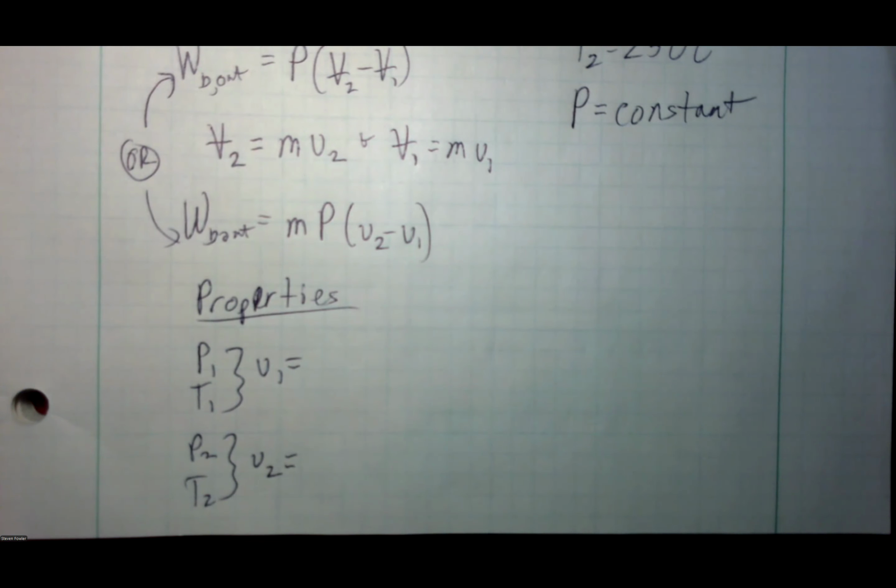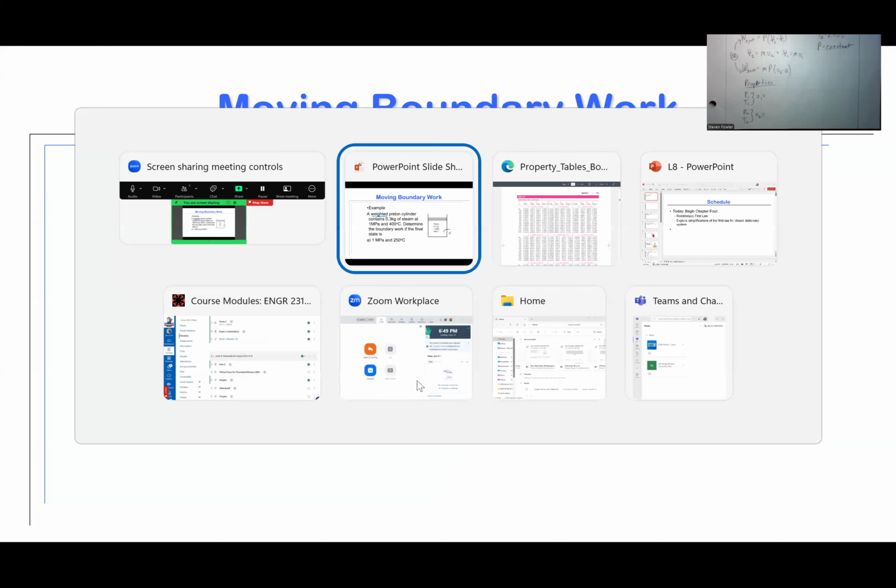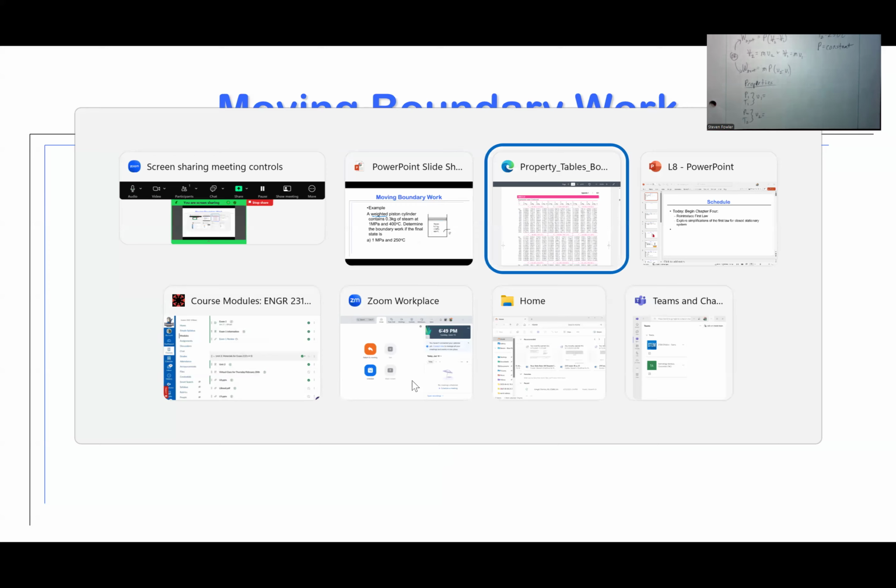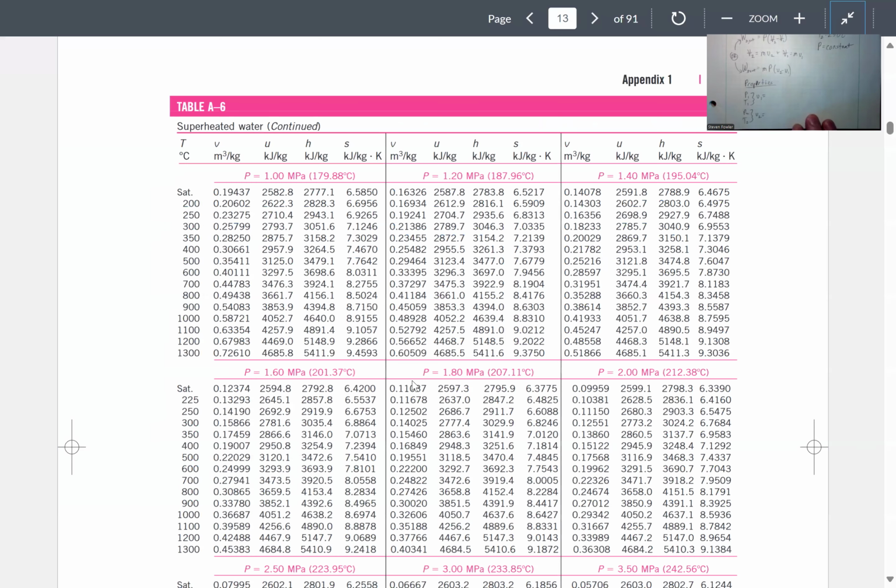All right, I'm going to share screen here. I tried putting a textbook in front of us to do this, and that only marginally worked. So I'm just going to go to the property tables. Now, I'm going to assume that you know at this point how to, given a pressure of 1 megapascal and given these temperatures, figure out that you're going to be in the superheated phase. If we were in class, I'd take a little time to brush up on that. We've already covered chapter 3 and property tables a little bit. So using property tables becomes a smaller part in a bigger problem. Initially I've got 400 Celsius.